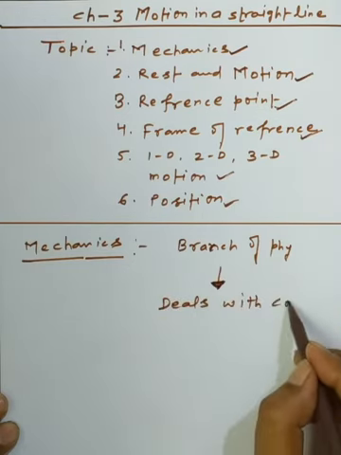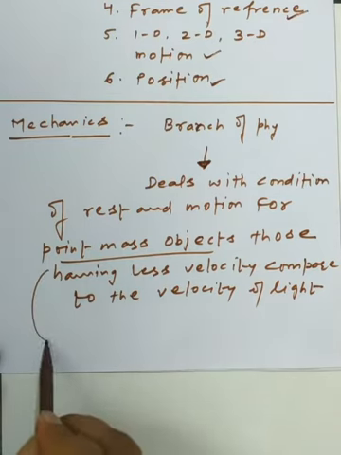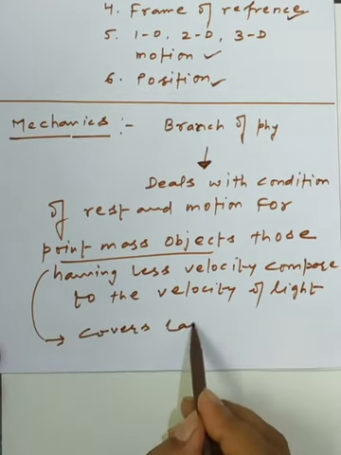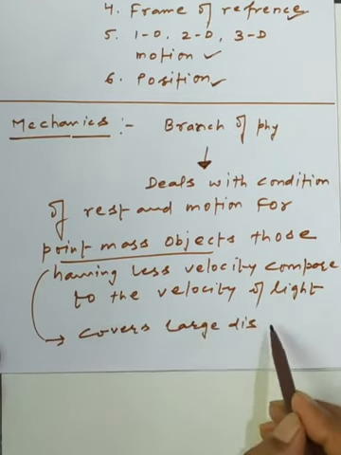Whenever we are dealing with physics, there are some basic assumptions or suppositions we consider. On behalf of these suppositions, we are imagining some of the facts. A point mass object is a type of object which covers a large distance compared to its size.